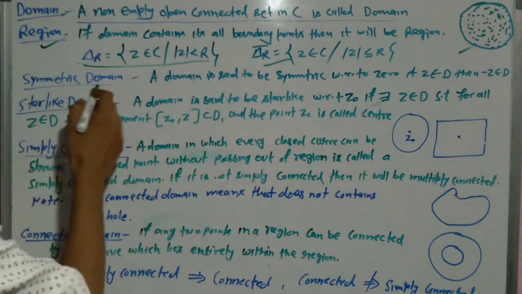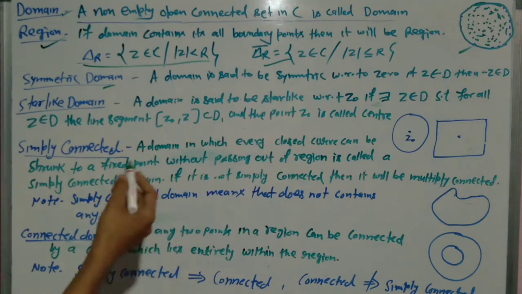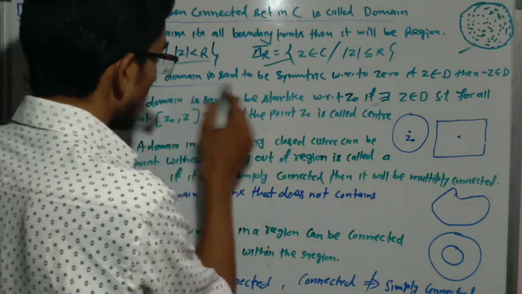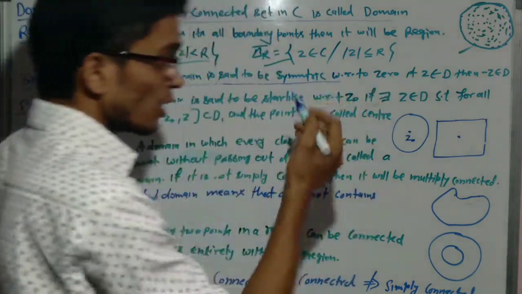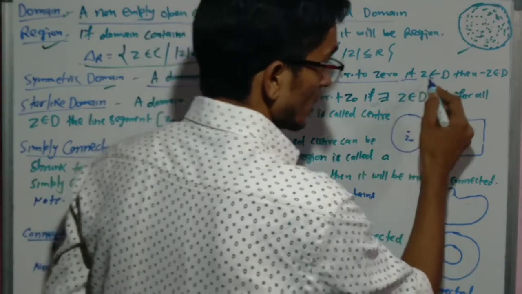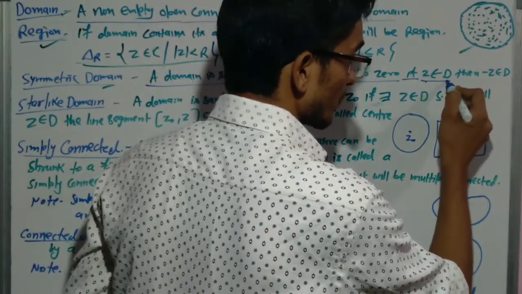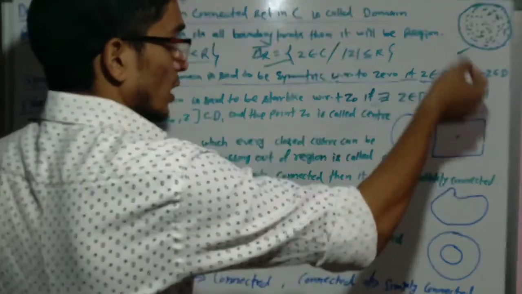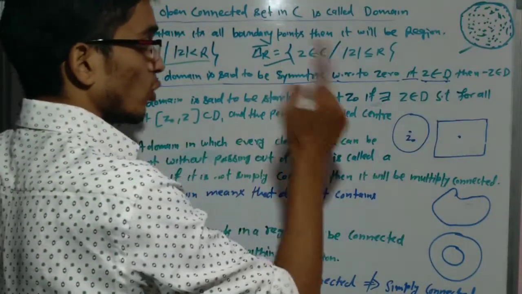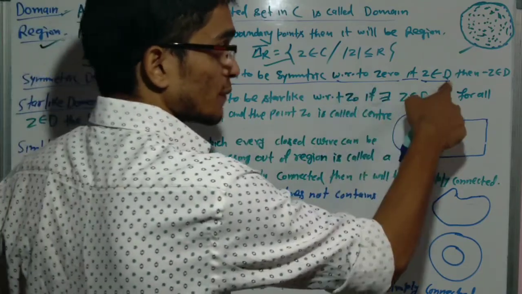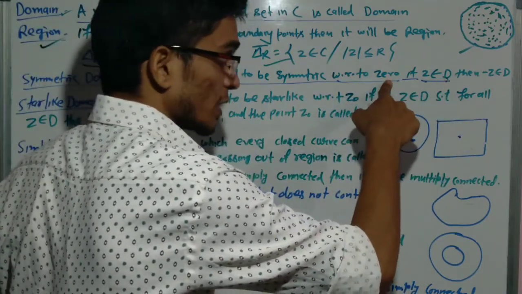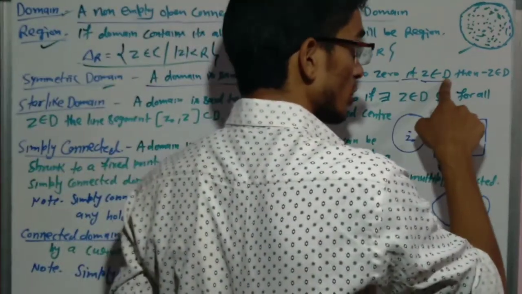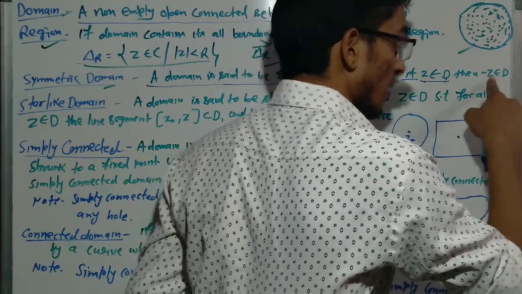After it we will discuss symmetric domain. A domain is said to be a symmetric domain with respect to 0 if z belongs to D. If we have any domain D, then D is said to be symmetric with respect to 0 if z belongs to D implies minus z belongs to D.